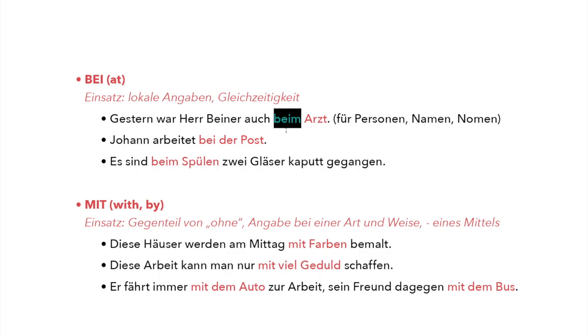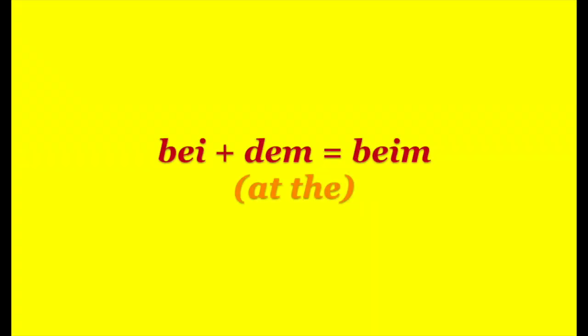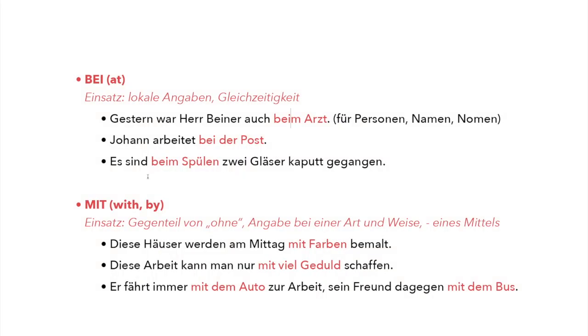Pay attention, before we had "beim Arzt," yeah? "Beim" meaning "bei dem Arzt." So the article "dem" is included here in the preposition. So "bei" plus "dem" equals "beim." We can find the same rule when we use verbs or adjectives as nouns.